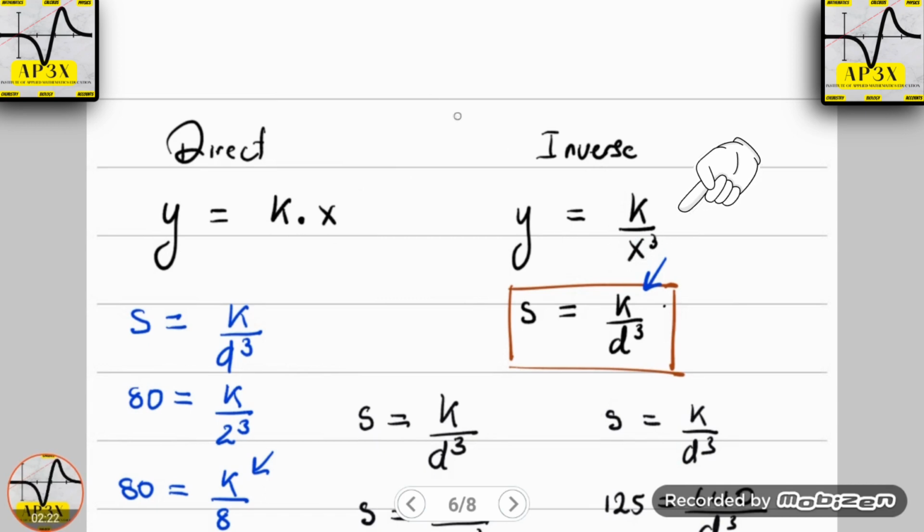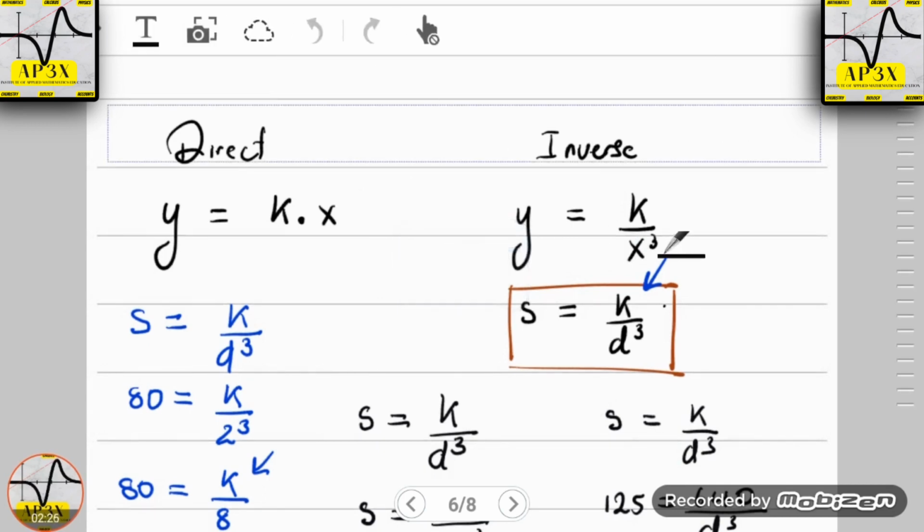Once we have set this up, notice that x is now representing the distance, which is d, and they did say in the question that it is the cube of its distance. So we have this formula that I have placed in a brown box that represents the formula we're going to be using throughout this question.